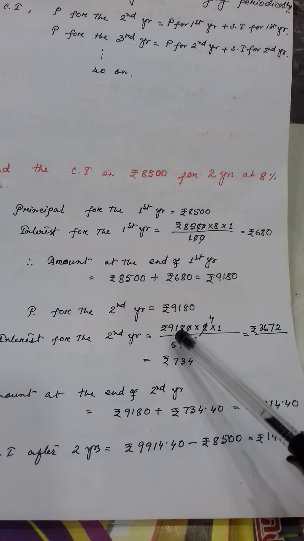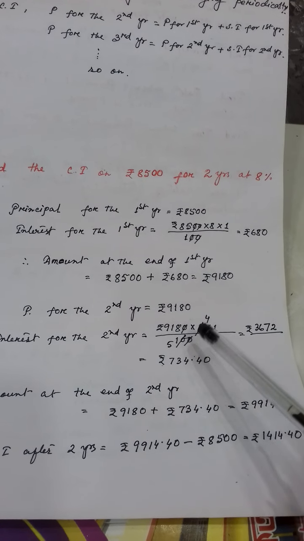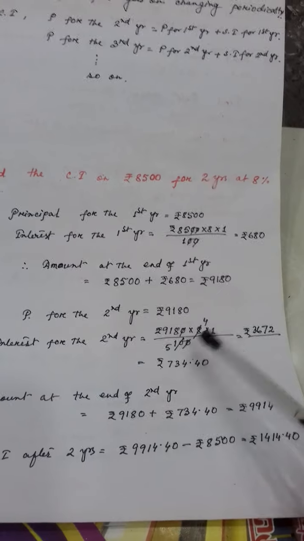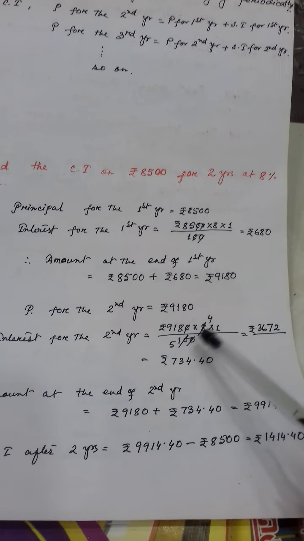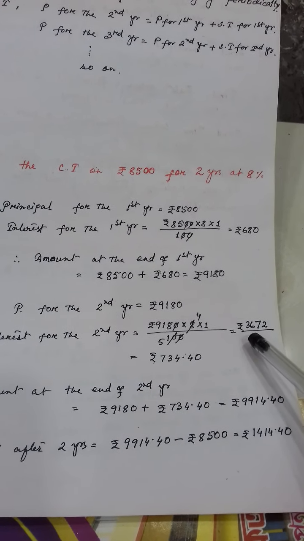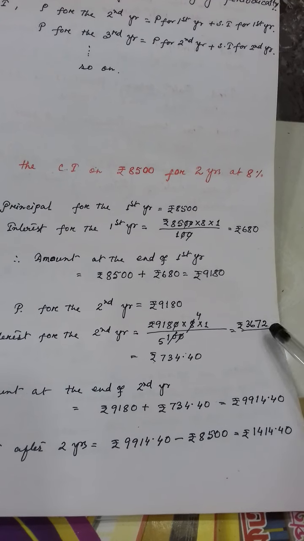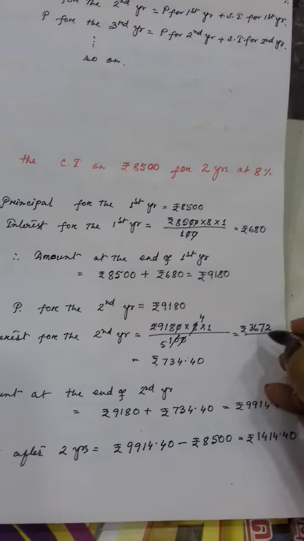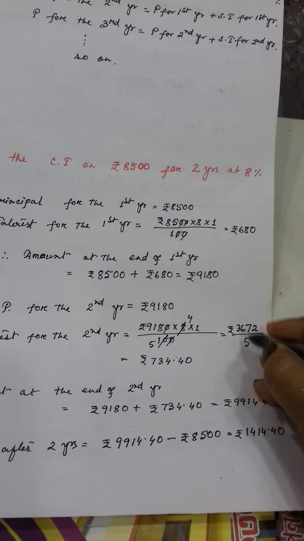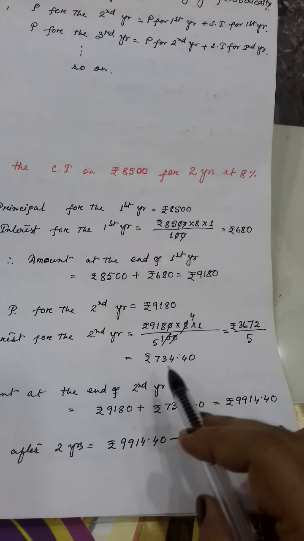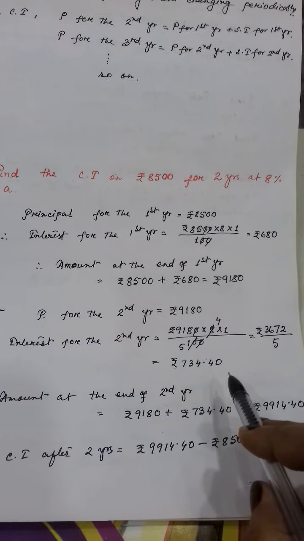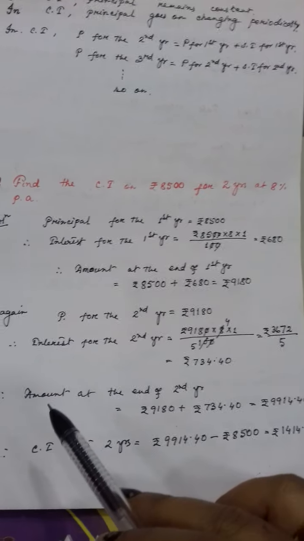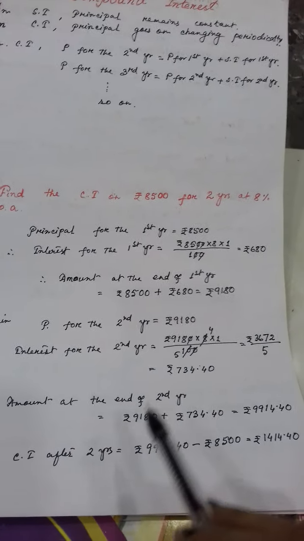Automatically now it will be the principal. Rate of interest is same again for 1 more year. Clear? PRT by 100, if you calculate, it will come 3672 by 5. Clear? By 5. Now if you calculate, it comes 734.40.